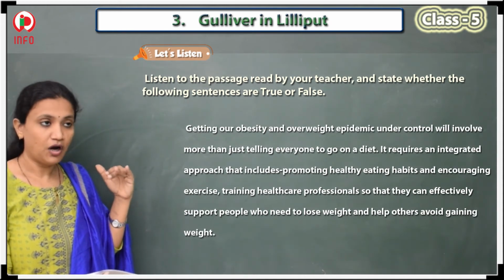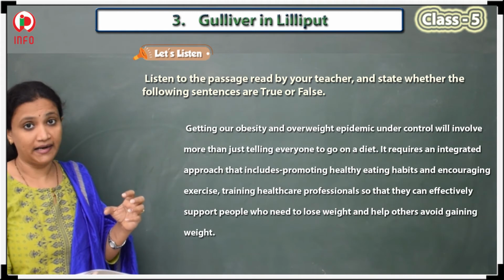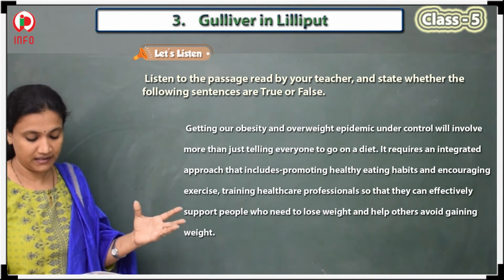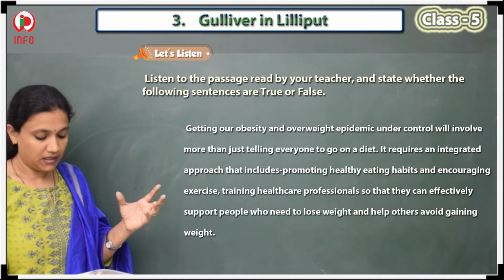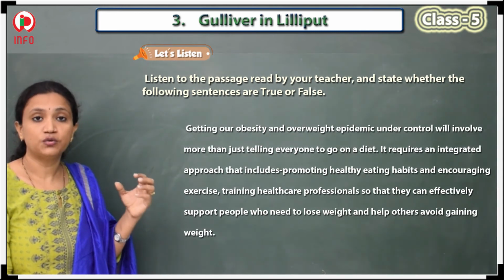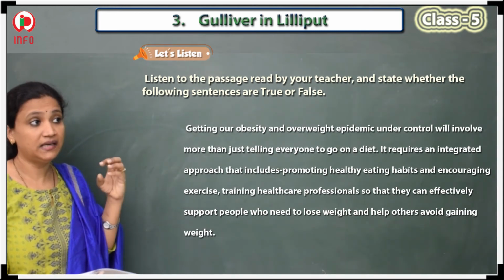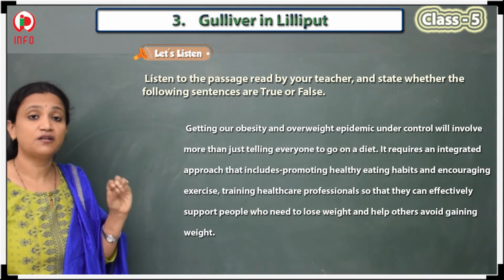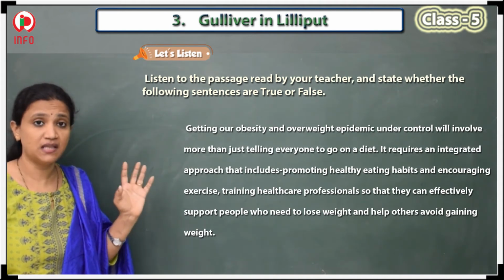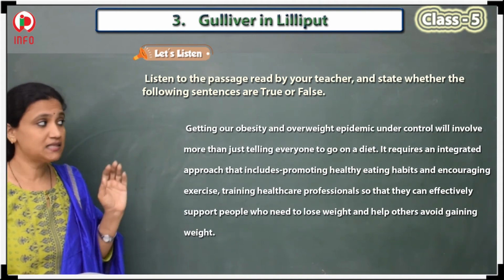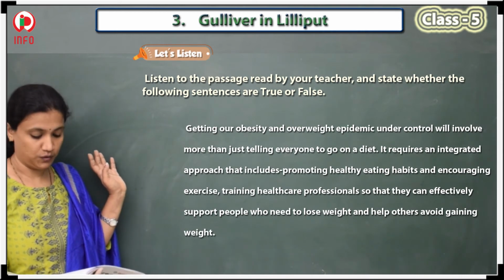What is included in that diet? What we suggest every time is an integrated approach. We say eat healthy food instead of junk food. Junk food is nothing but chips, pizzas, everything of that kind.